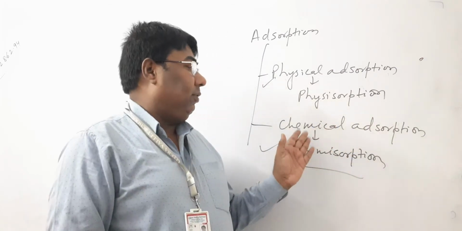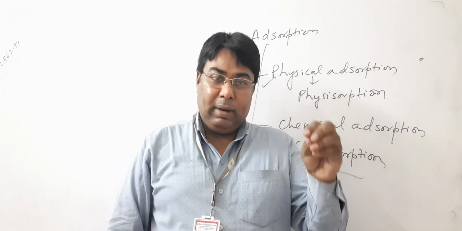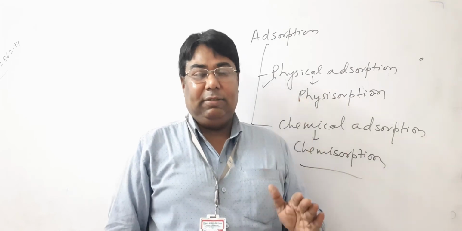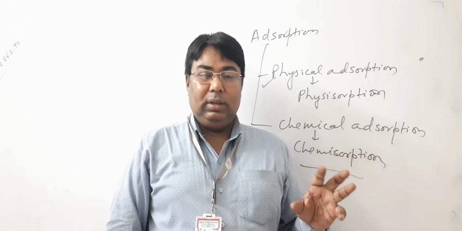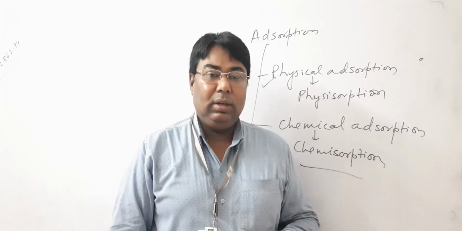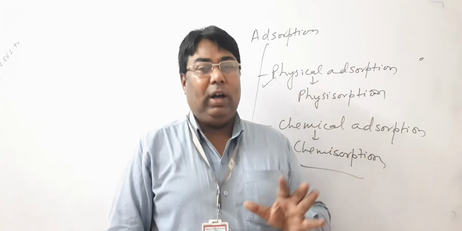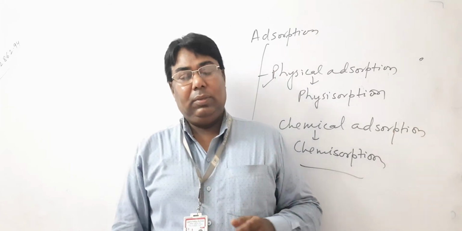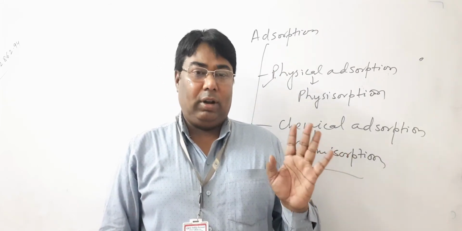But in the case of chemisorption, molecules are held and attracted by a chemical bond. So these are the basic differences between physical and chemical adsorption. In physical adsorption, number one, molecules are held by the van der Waals force of attraction. In chemical adsorption, molecules are held by chemical bond formation.